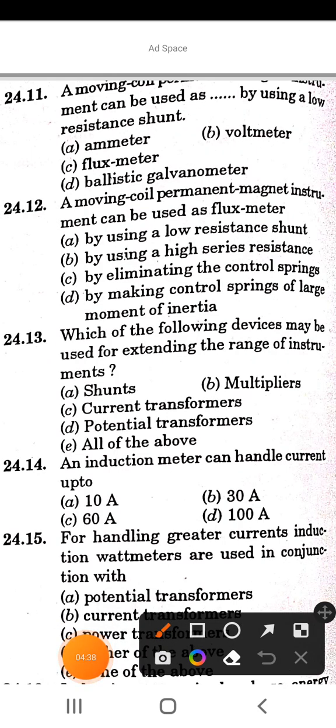Next question is, a moving coil permanent magnet instrument can be used as a flux meter. Options are by using a low resistance shunt, by using a high series resistance, by eliminating the controlling spring, by making the control spring of large moment of inertia. So the correct answer of this question is by eliminating the control spring.